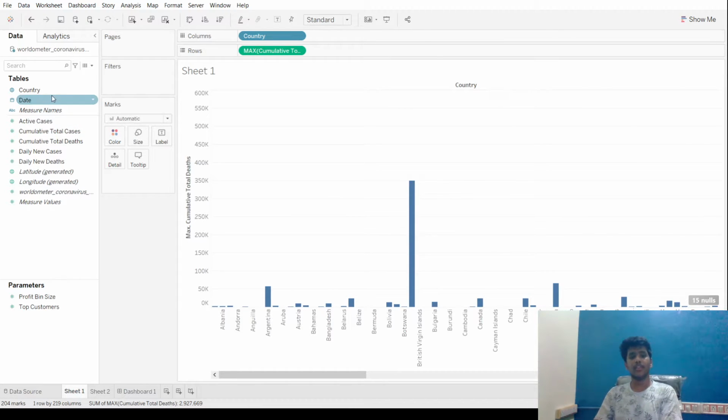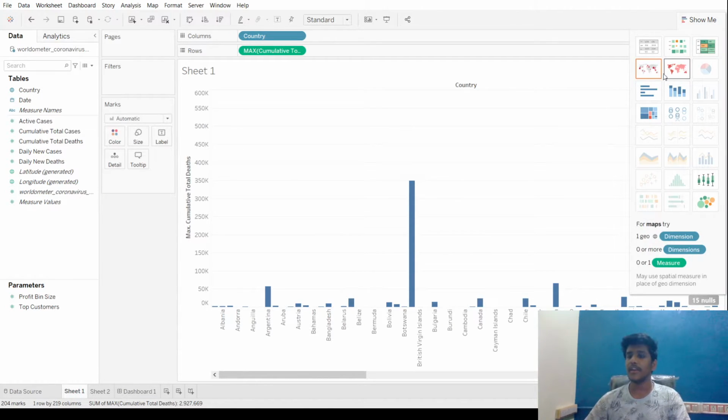So what we are going to do is, here there's something called marks. Before going to that, there's a button over to the top right called Show Me. In this button, there are different types of graphs shown over here. According to the rows and columns we have selected, the tab view shows us which kinds of maps are suitable for it, and it will make a map for us, and all we need to do is just click. So right now it's doing a line graph for us, and it's also showing that a choropleth graph with geographical area is also possible over here. We'll look into it in the future.